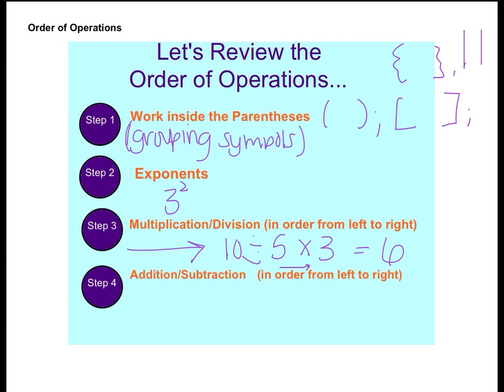Our last step is we check for addition and subtraction, and that's the same idea too. We look from left to right. So we want to say, oh, it means addition first, subtraction second, but not necessarily. If I have a problem like 12 minus 2 plus 3, as I'm working left to right, subtraction comes first. So I do 12 minus 2 is 10, 10 plus 3 is 13. It's important to consider left to right.